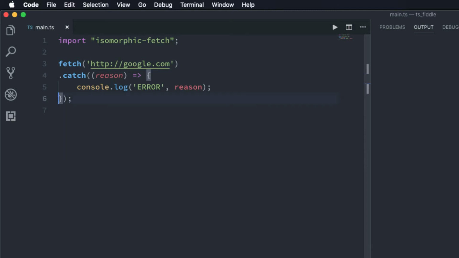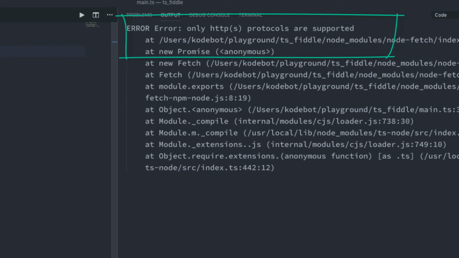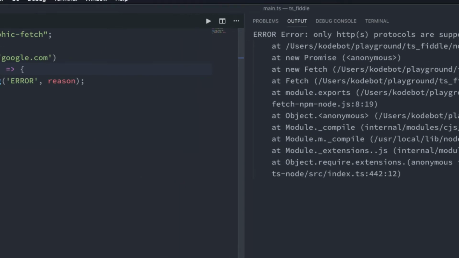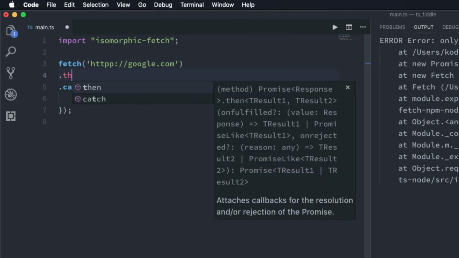So let's change the URL to be something which doesn't exist, in this case HTTP. So if I run this now, we'll see an error message. This basically prints the reason for the rejection of the promise. Let's add both then and catch.